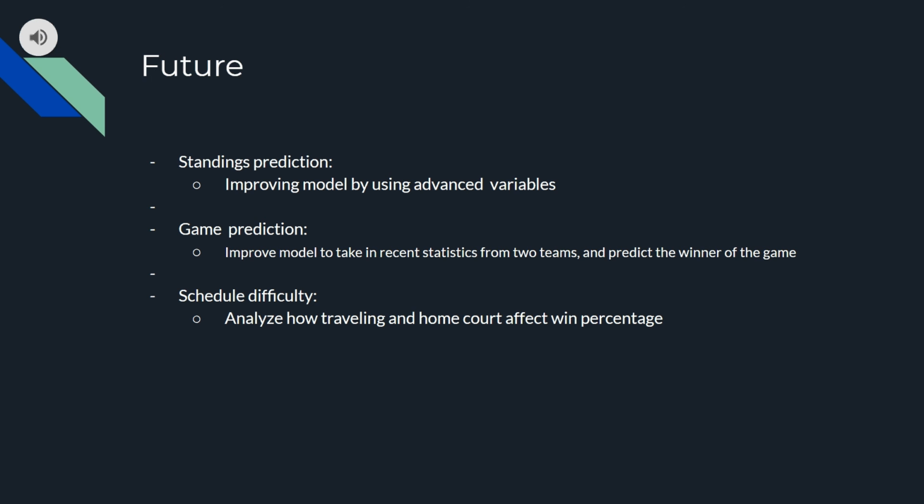In the future, we would like to improve each part of our analysis. For the standings predictions, we would like to utilize advanced stats such as net rating, assist percentage, and true shooting percentage, which might be more effective indicators of team quality. For the game predictor, we would like to change the model to take in performance of both teams as features and output which team it thinks will win. For schedule difficulty evaluation, we would like to incorporate an analysis of how traveling affects win percentage in back-to-backs and other games.